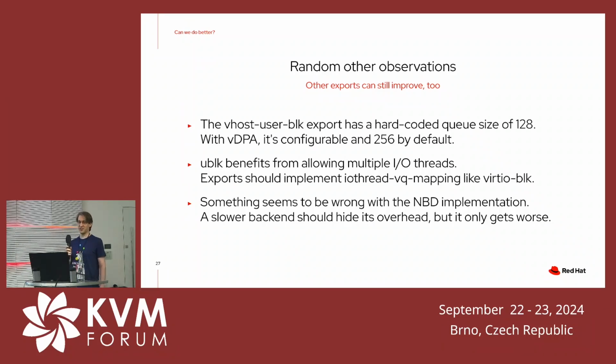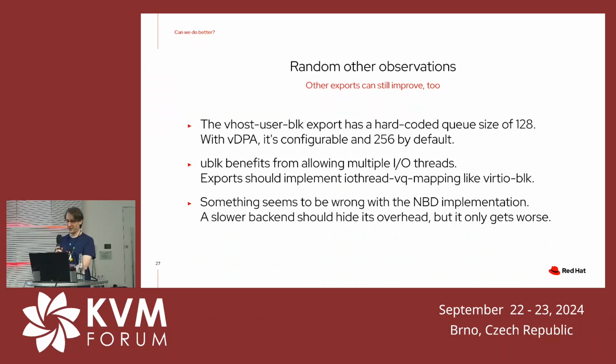I also mentioned that uBlock, the default server, uses multiple I/O threads. We should probably implement that for exports as well, like we did for the VirtIO block device itself; export should do the same. And finally, something seems to be wrong with the NBD implementation. It performs slower than I would expect from the thing that it's doing, from the architecture.